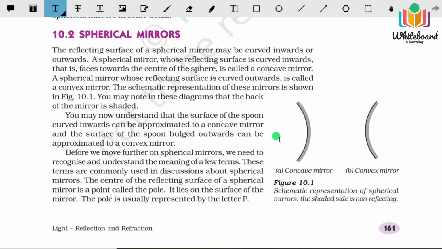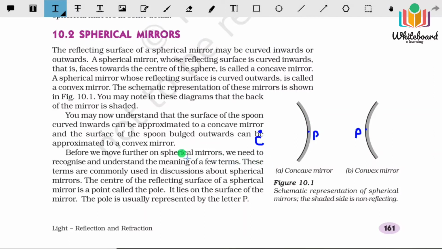To understand the concave mirror and convex mirror, some particular points about the mirror we have to understand. The mid portion of the mirror is known as the pole. So this portion will be known as the pole, and it is denoted by capital P. It is also the pole for the convex mirror and is denoted also by P. You can see this spherical portion is a part of a big sphere. That sphere obviously has some center. So this is the center of curvature of the spherical mirror, and it is denoted by capital C.